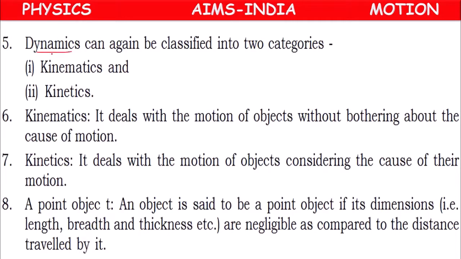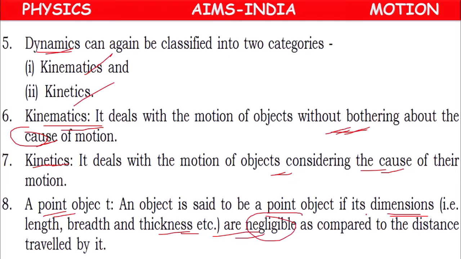Again, dynamics has two types: kinematics and kinetics. Kinematics means studying only motion, not the cause. Kinetics means studying both cause and motion. Point objects are objects whose dimensions are negligible, very, very small when compared to the distance traveled by them.